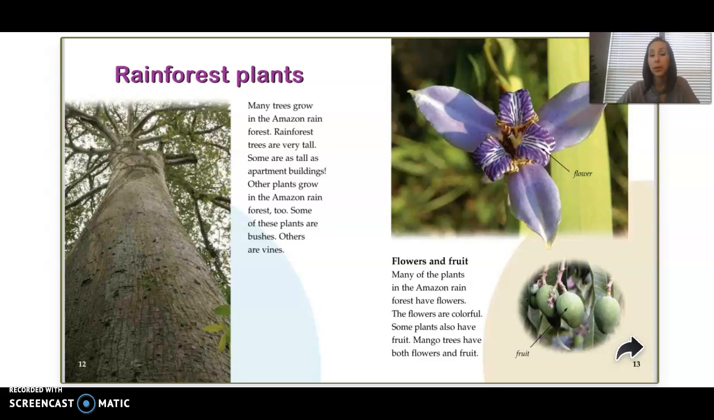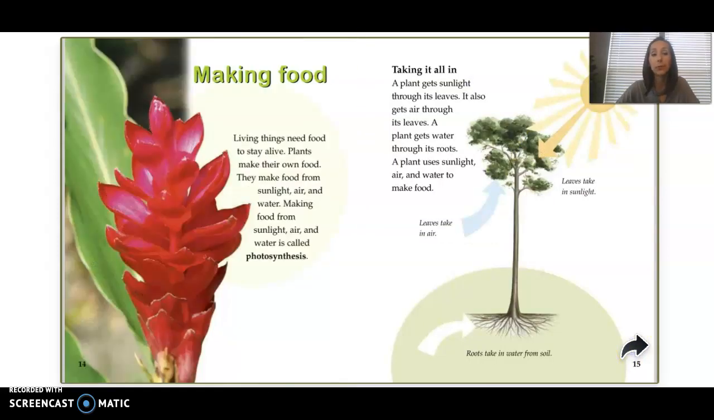Flowers and fruit. Many of the plants in the Amazon rainforest have flowers. The flowers are colorful. Some plants also have fruit. Mango trees have both flowers and fruit. Making food. Living things need food to stay alive. Plants make their own food. They make food from sunlight, air, and water.